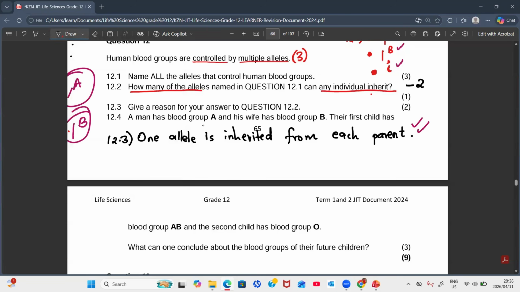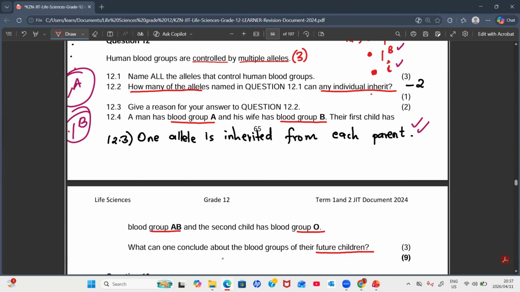A man has blood group A. His wife has got blood group B. Their first child has a blood group AB and their second child has a blood group O. What can one conclude about the blood groups of their future children? 3 marks.